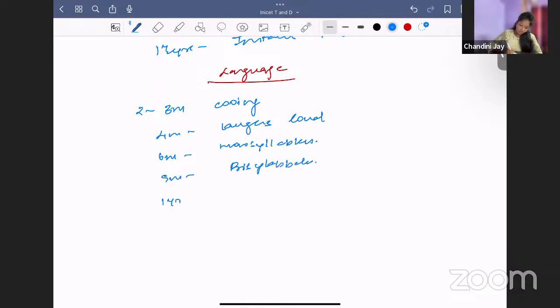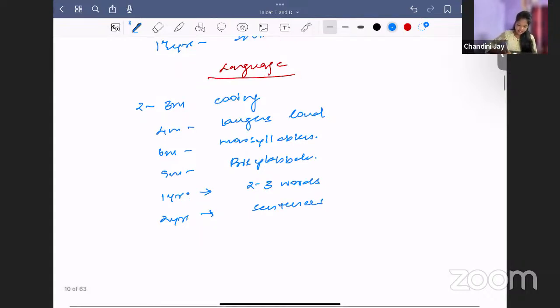And then by 1 year, what will happen? 1 or 2 words the child can speak. Okay, 2 to 3 words. And then by 2 years, it will start speaking few sentences like come here, go there, like that. 1 or 2 word sentences the child can speak.